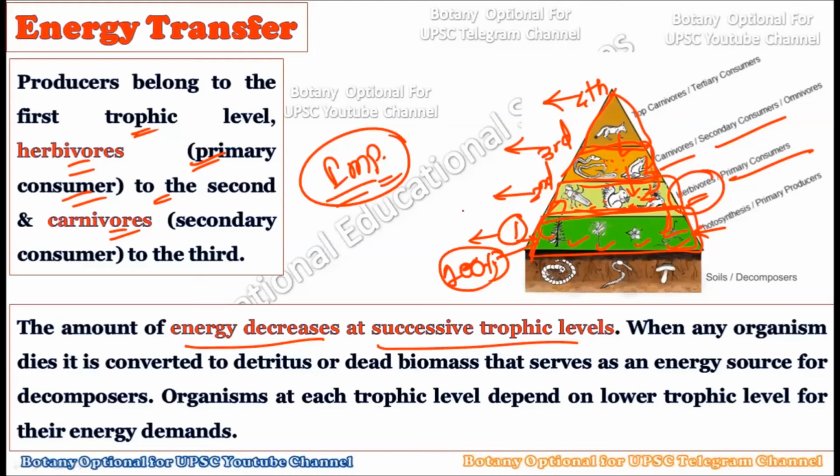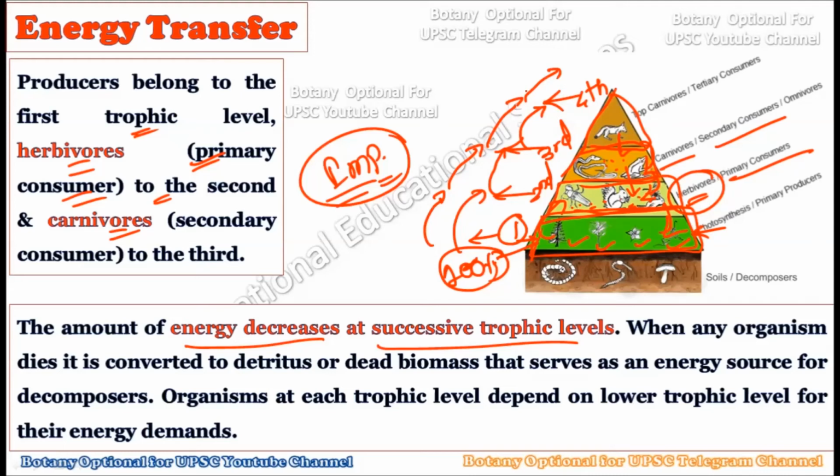Some portion of this 100% will get transferred to the second trophic level, and some portion of the second trophic level will get transferred to the third trophic level, and some portion of the third trophic level will get transferred to the fourth trophic level. So as we move from the bottom to the top of the trophic levels, the energy is going to decrease. Energy will always decrease as we move from bottom to top of the trophic levels.